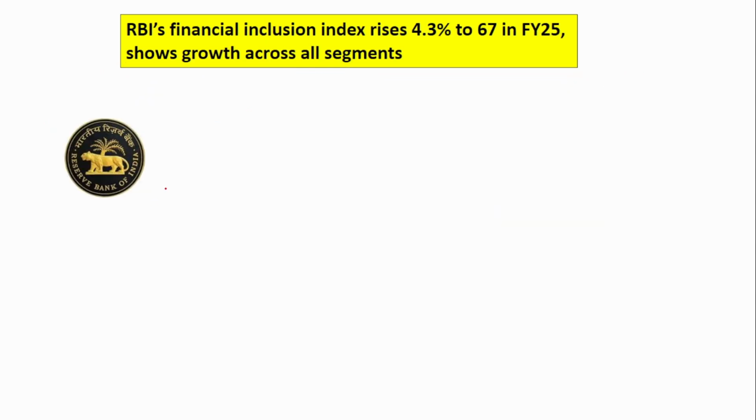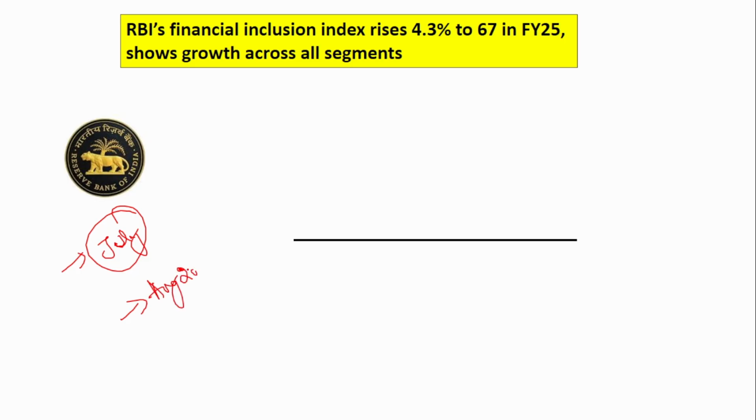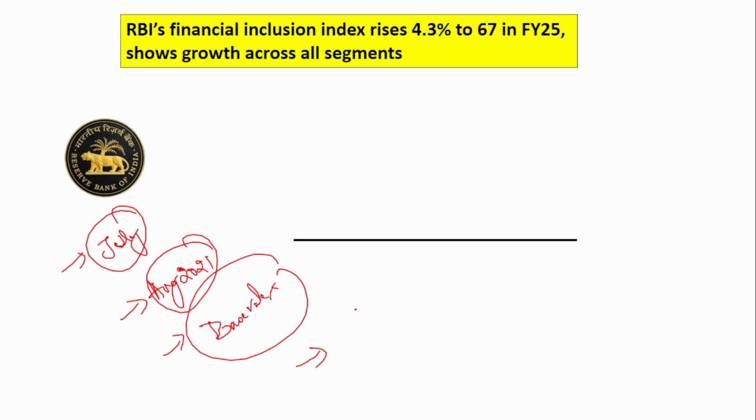Next, the Reserve Bank of India has released the Financial Inclusion Index. It is released every year in the month of July. The first Financial Inclusion Index was released in August 2021. It does not have any base value, and also it has three main parameters.